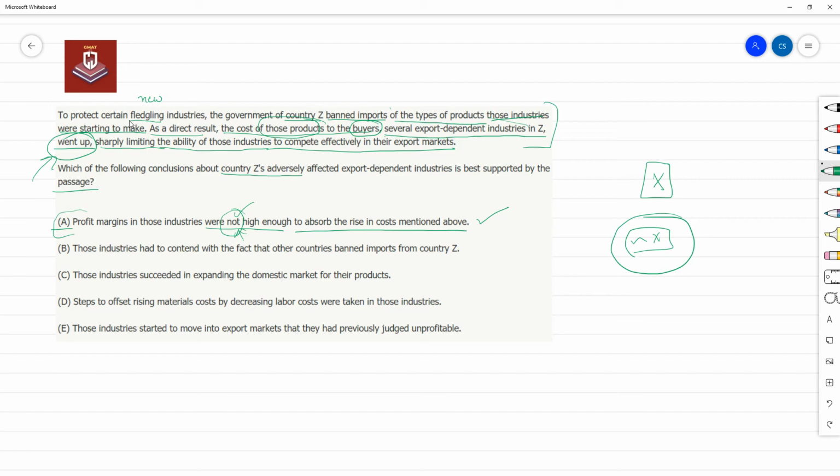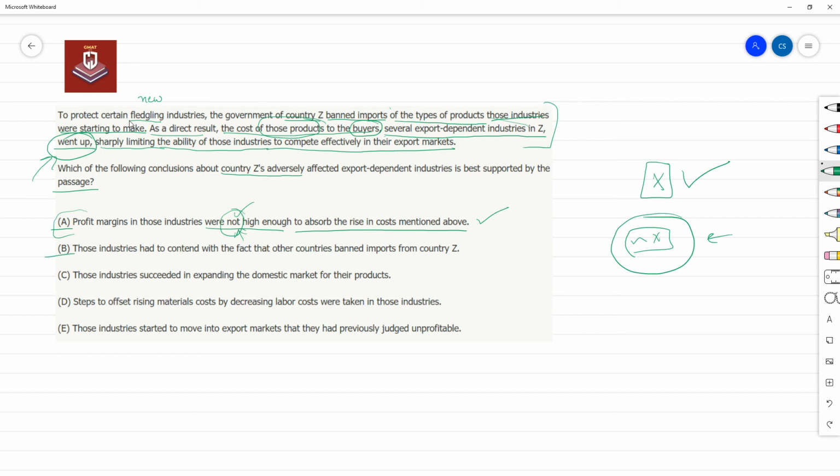So similarly, in this case, I looked at whether the profit margins could be high enough or not. If the profit margins were high enough, then that would not sharply limit the ability of those industries to compete effectively. That would go against the information. So not X is actually going against the information, so not X is not really a possibility. So then I can be sure that X is the case, which is, this statement is true. Okay, so take some time to understand the logic. It may be new for you, but this is one way you can go about option A.